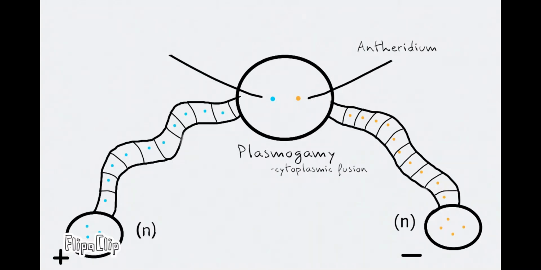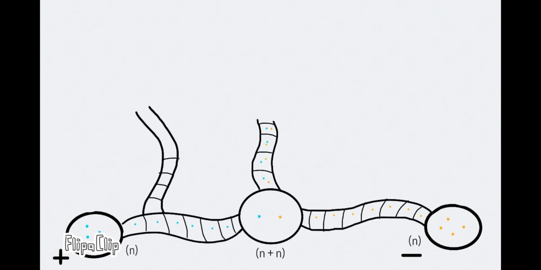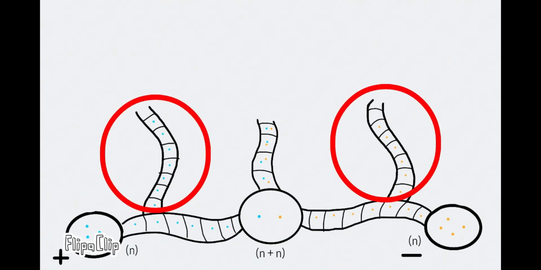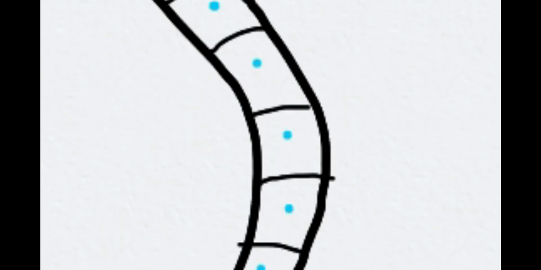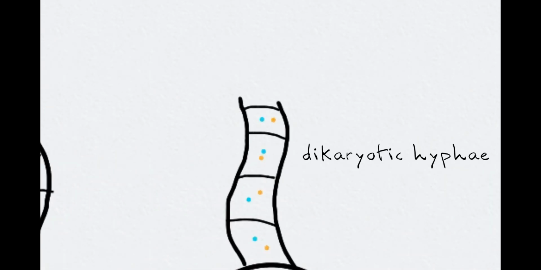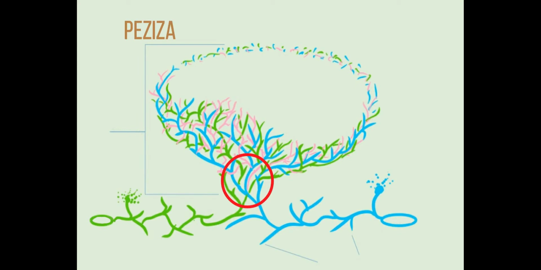As the dikaryotic cell continuously divides and produces more cells, the two nuclei will remain separated until the hyphae is ready to produce sexual spores, while the branches from the two original hyphae will still have only one haploid nucleus, reproducing asexual spores. The dikaryotic cells will form a special type of hyphae called the dikaryotic hyphae on their very tips. The network of single haploid nuclei together with the dikaryotic hyphae will form a fruiting body, or the ascocarp. The ascocarp is supported by the vegetative hyphae or mycelium that are below the ground.